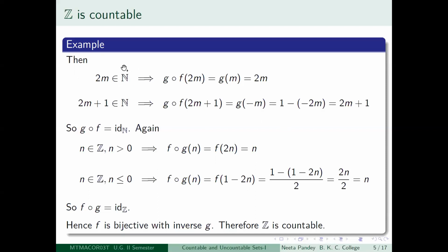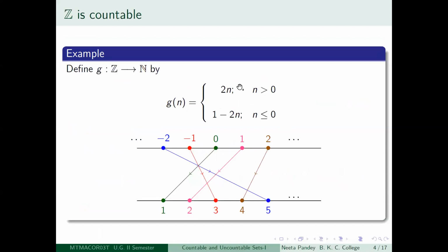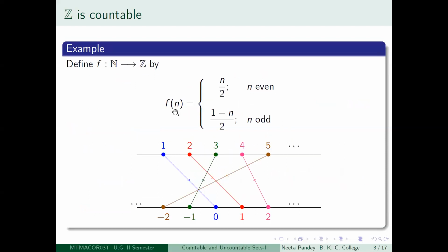So take any even positive integer, and then look at what is happening to G composed f of 2m. Then f of 2m is equal to m. That is what we have defined. f of 2m will be equal to m.